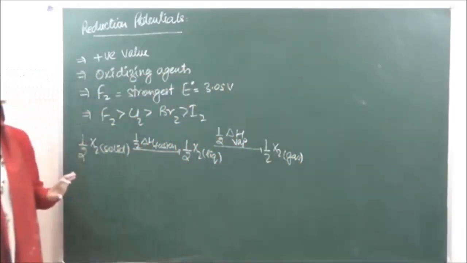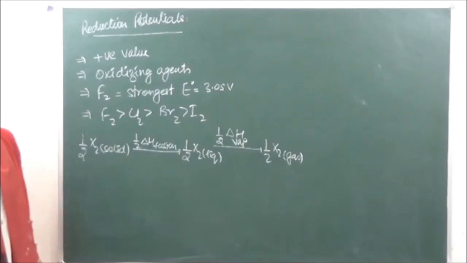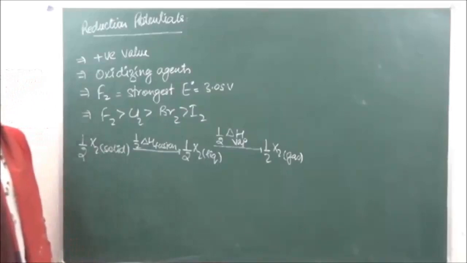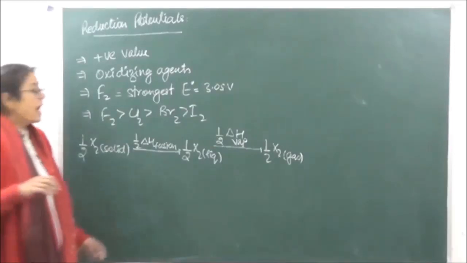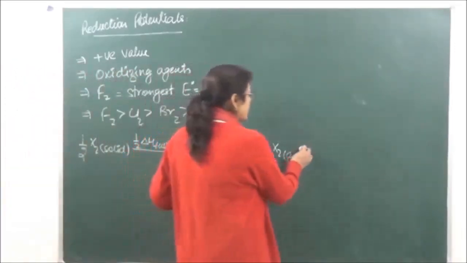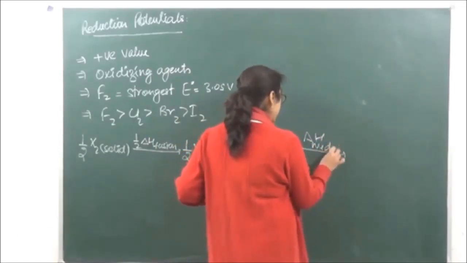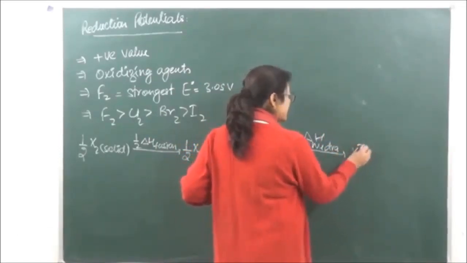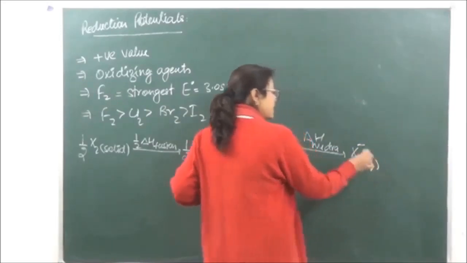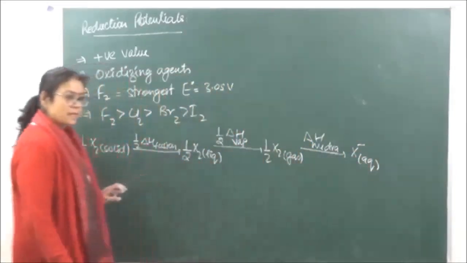Now when it is in the gaseous state, then after that it will go into the atomic form, giving us X negative ion. And here it is going to go into the hydration state, which is delta H hydration, to give us X negative in the aqueous state. Okay?